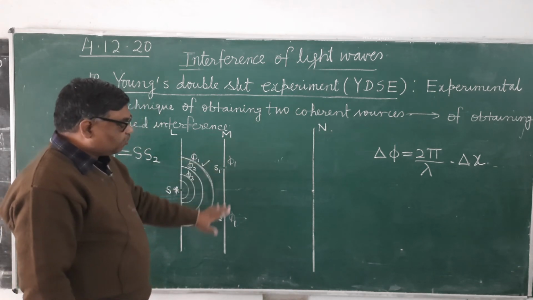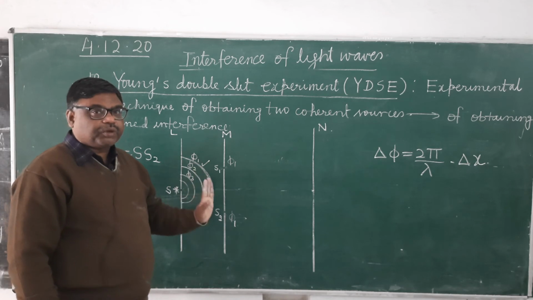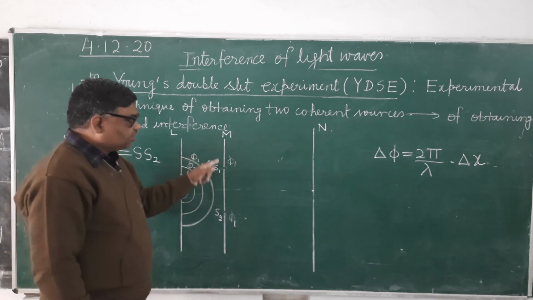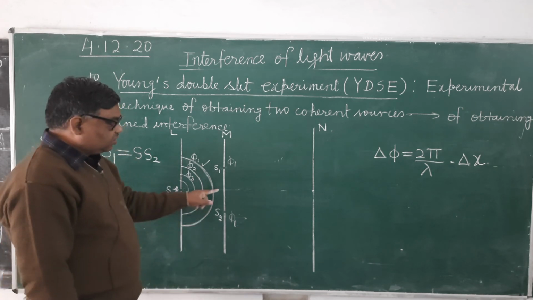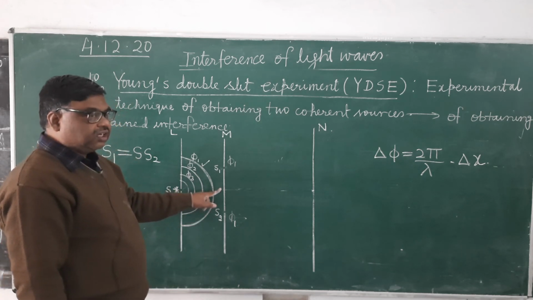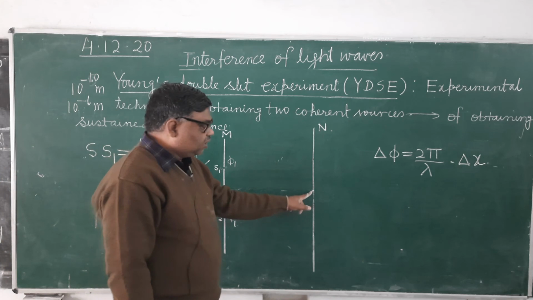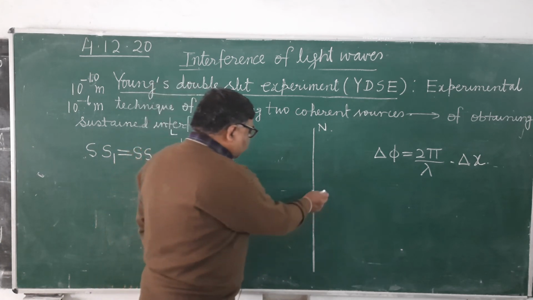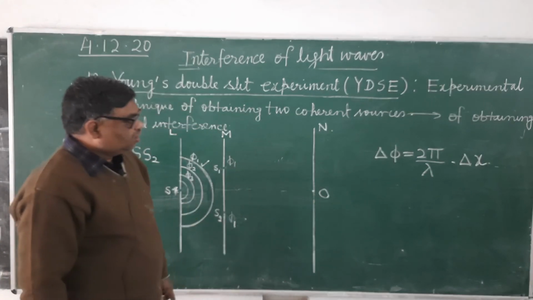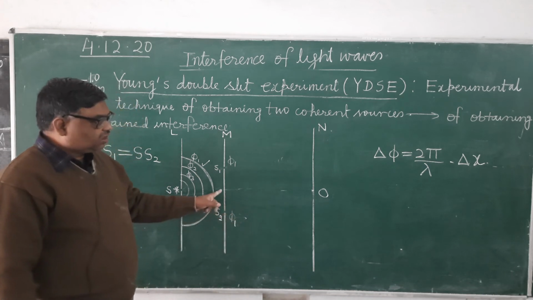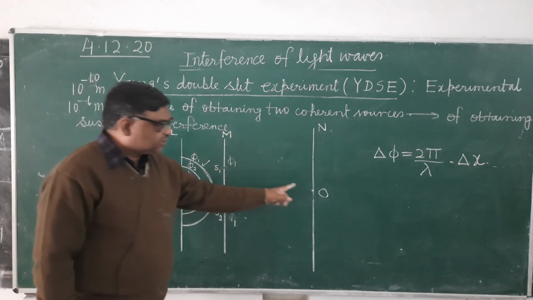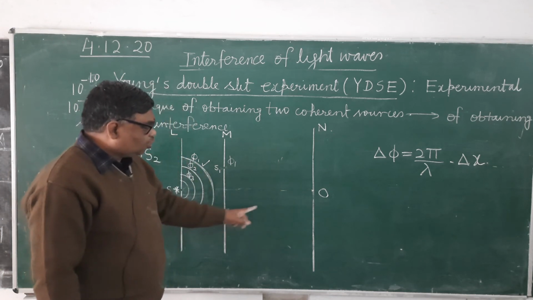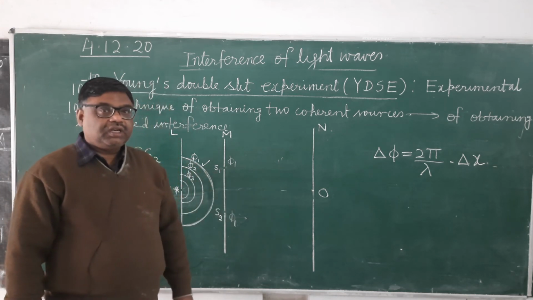This is called the double slit plane. Here, opaque screen M is the plane consisting of the double slit, and this is the center of the double slit. There is a point on the screen, which you can name O, just in front of the center of the double slit. So you can see here that S1O and S2O will be equal in length.